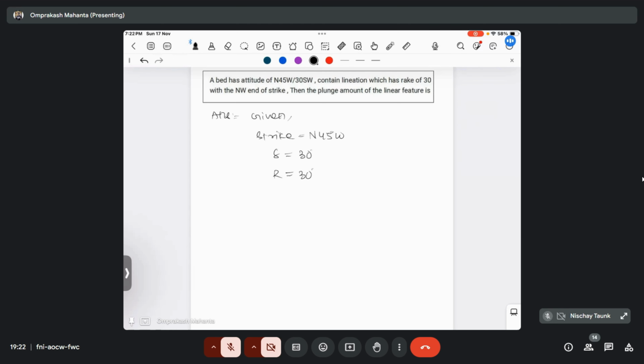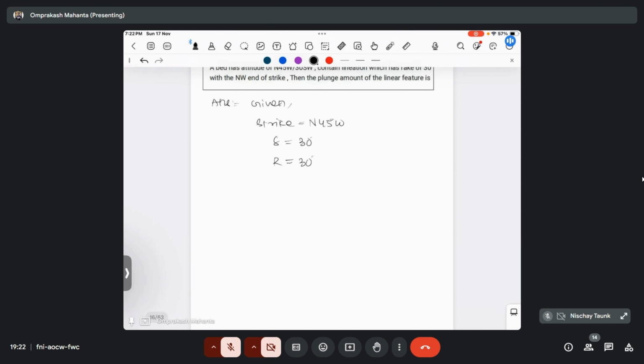So what is the relationship between the dip amount, rake and its plunge amount? Someone please let me know what is the relationship between them. Sine plunge equals sine rake into sine dip. Yeah, very good. So sine plunge equal to sine rake into sine dip.